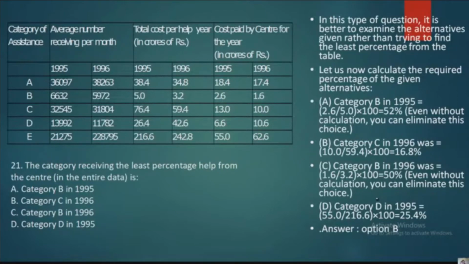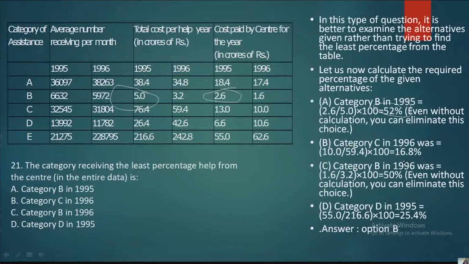So now let us see the category here in the options given, that is category B and category C for two different years. Let us go with the first option, category B in 1995. So here what is in 1995? 2.6 divided by 5, that is 52%. Why 2.6? Here it is 2.6 and here it is 5. Okay, next, so that is 52%. So that is more than 50%. So you cannot